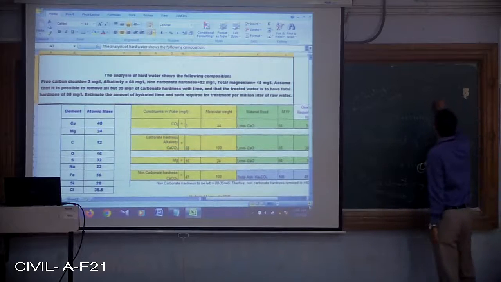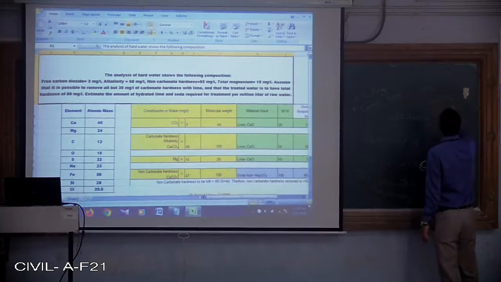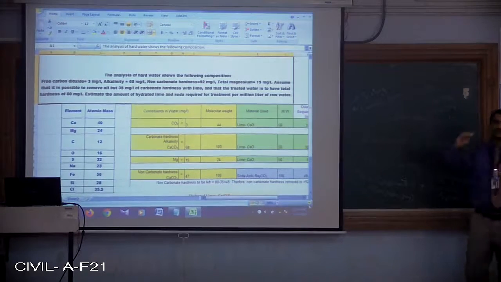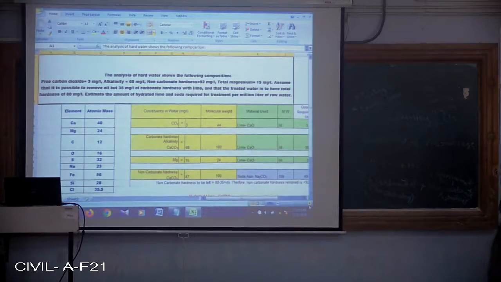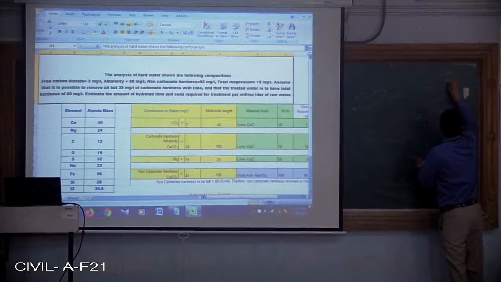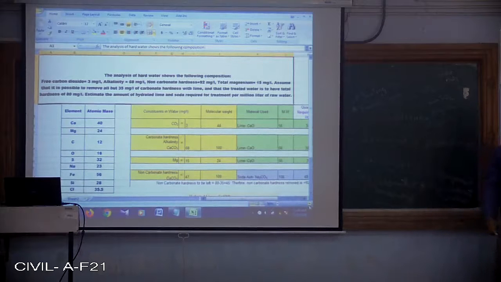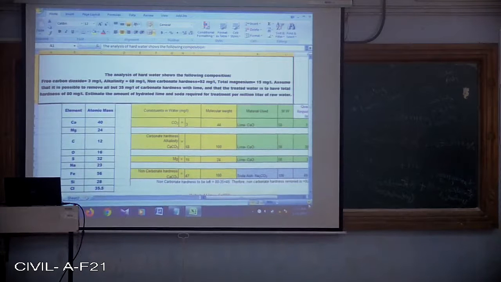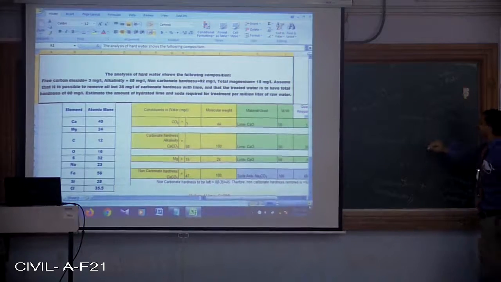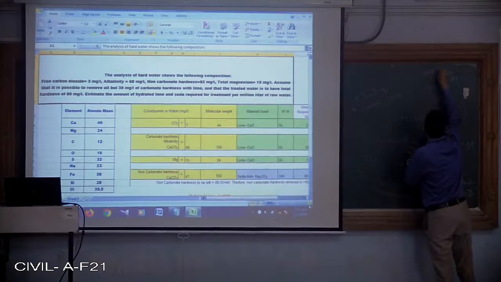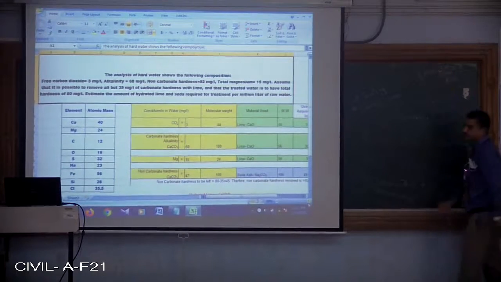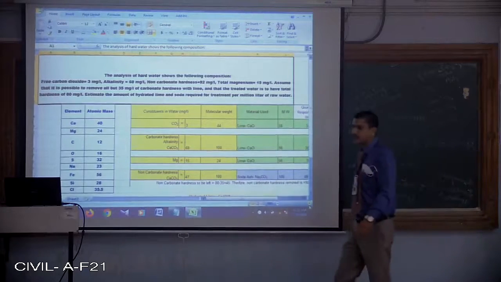For example, sulfates of calcium, MgSO4, CaCl2, these things cannot be removed by addition of excess amount of lime. So in that case, we will be going for what is called soda ash. Temporary hardness is removed by addition of excess amount of lime. Permanent hardness is removed by addition of soda ash. That is, chemical formula is Na2CO3. Na2CO3 is the chemical formula for soda ash.